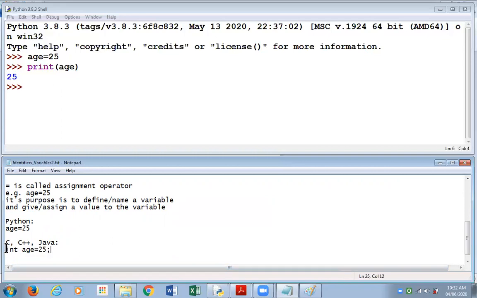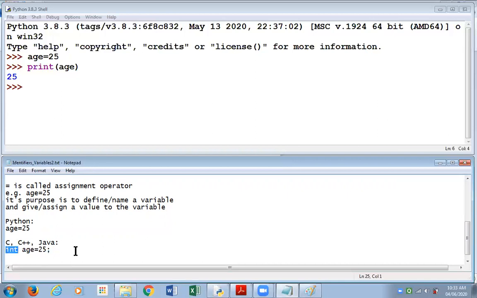Now, what is this int in this statement? Or rather, let me speak about the semicolon. In languages like C, C++, Java, every statement, every command of yours should end with a semicolon. That's a rule in these languages. Now, what is this int?